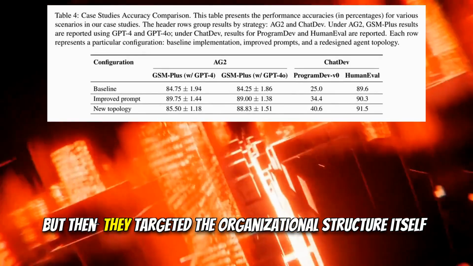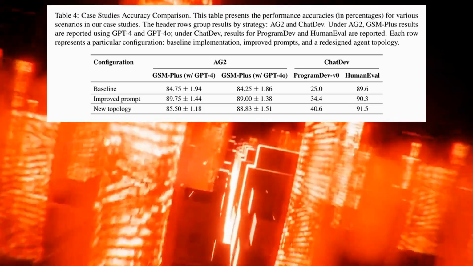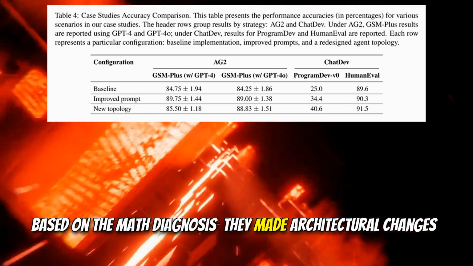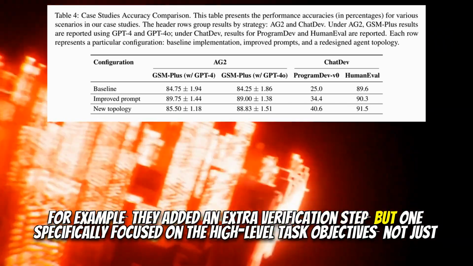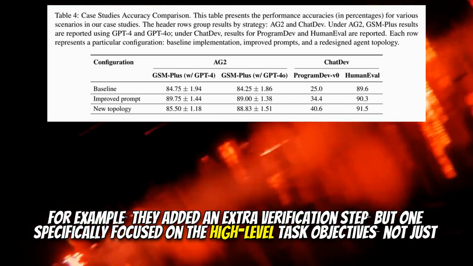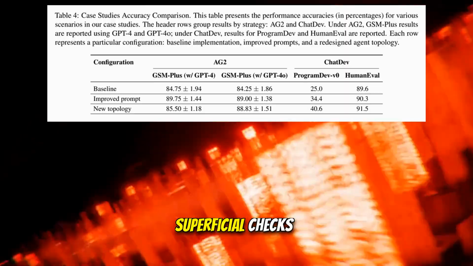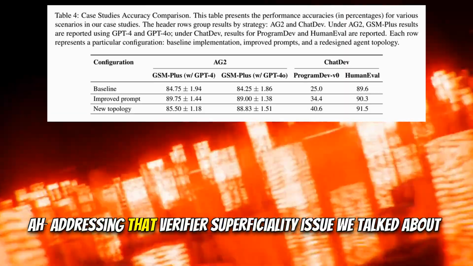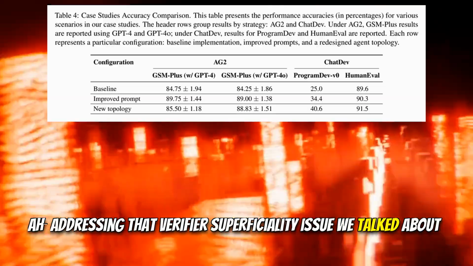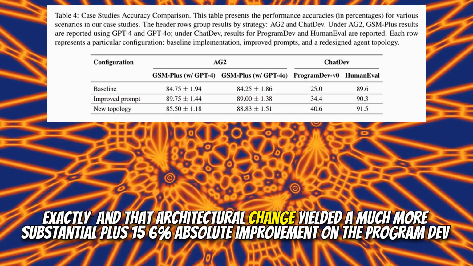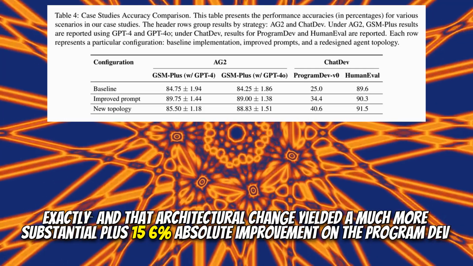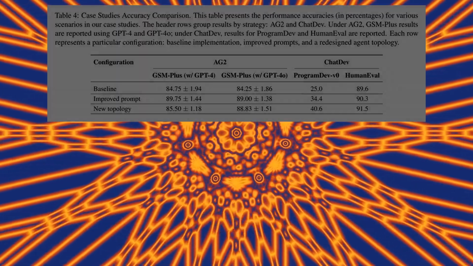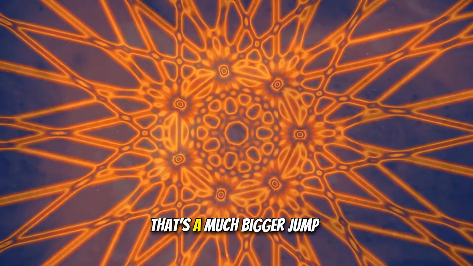But then they targeted the organizational structure itself. Based on the MAST diagnosis, they made architectural changes. For example, they added an extra verification step, but one specifically focused on the high-level task objectives, not just superficial checks. Addressing that verifier superficiality issue we talked about. Exactly, and that architectural change yielded a much more substantial plus 15.6% absolute improvement on the program dev tasks. Wow, okay. That's a much bigger jump.